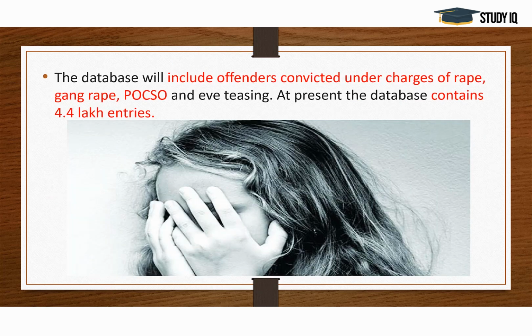So, what will this database collect? They will collect the information about the offenders, like their name, their addresses, their photographs will be there. So anybody who has been convicted under charges of rape, gang rape and POCSO and even eve teasing, their data will be there. And till now there are 4.4 lakh entries.